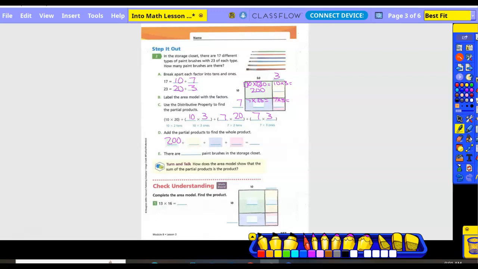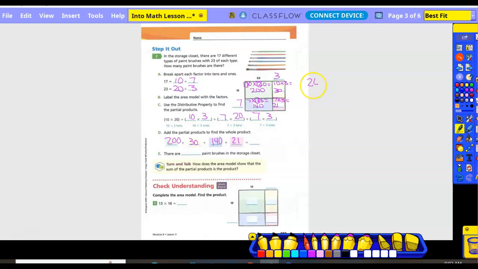Okay, now the yellow box, 10 times 3 is 30. And then the purplish colored box, put my 2 in a box. 7 times 2 is 14, and add a 0, so 140. And then 7 times 3 is 21. So then I'm going to add those together.